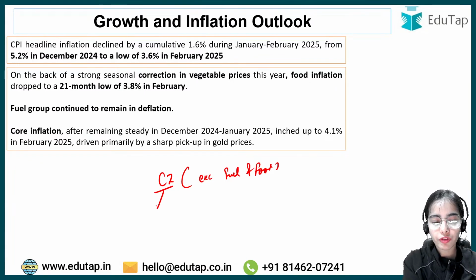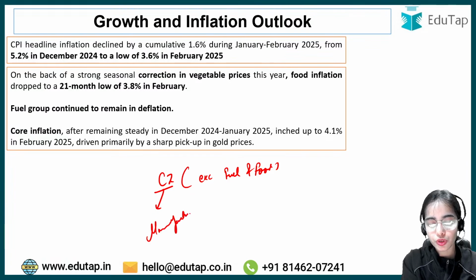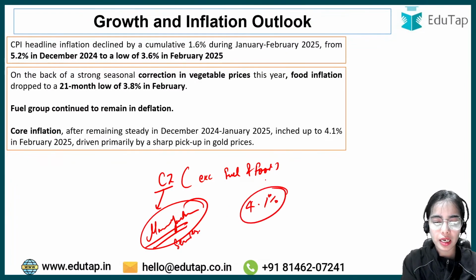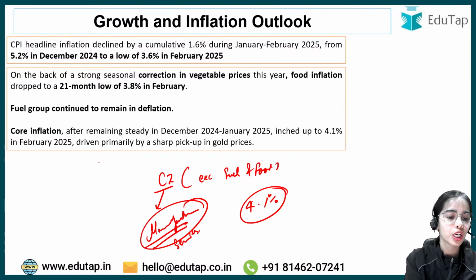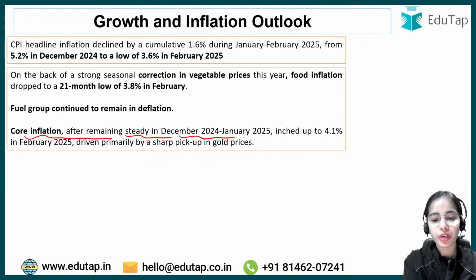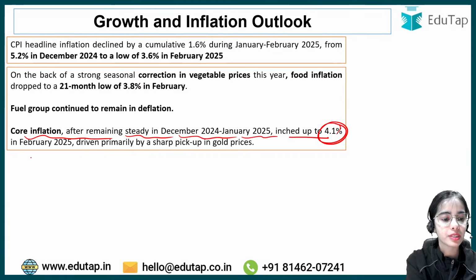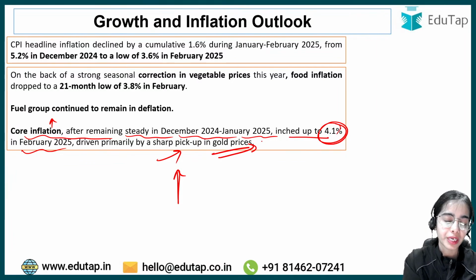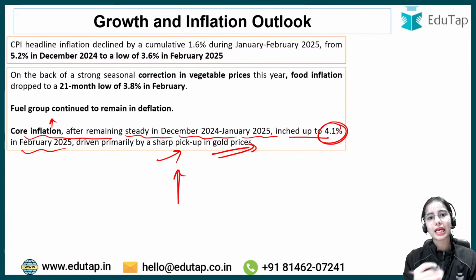Core inflation usually shows the inflation in manufactured goods. So you can understand that in manufactured goods, or in services, there is inflation of 4.1%. That is fine because it is around the target. Core inflation, after remaining steady in December 2024 and January 2025, inched up to 4.1% in February 2025. It increased a little, primarily because of the sharp pickup in gold prices. So this is why the core inflation has increased a little.